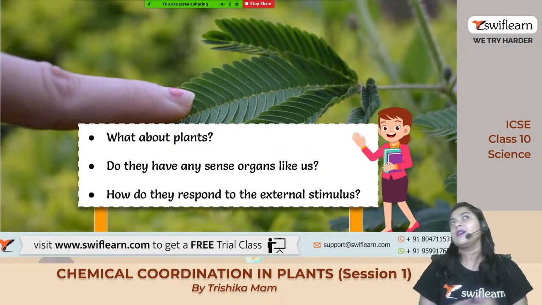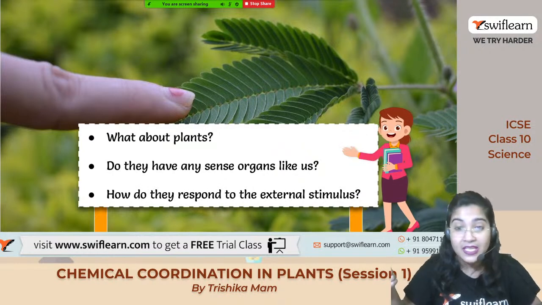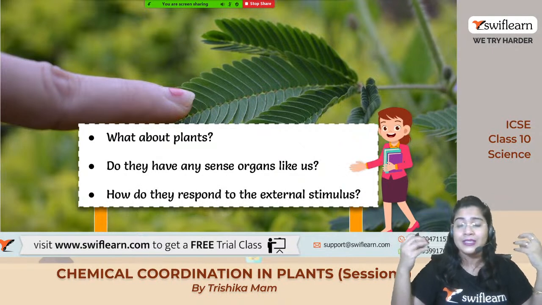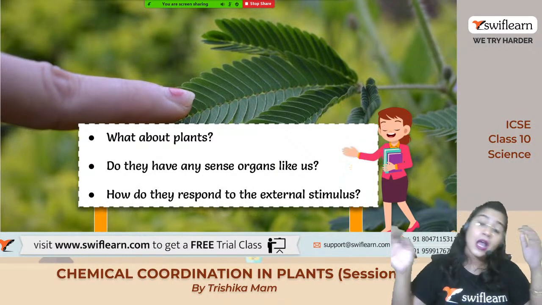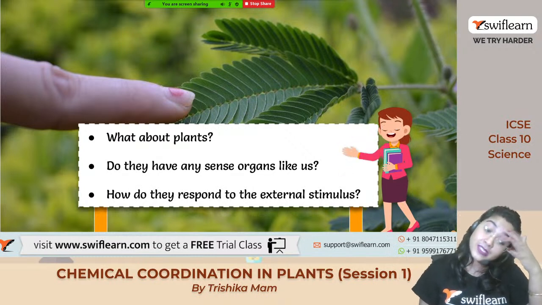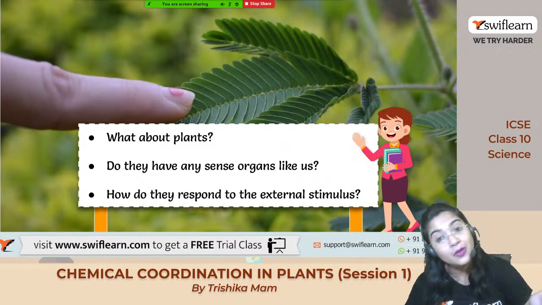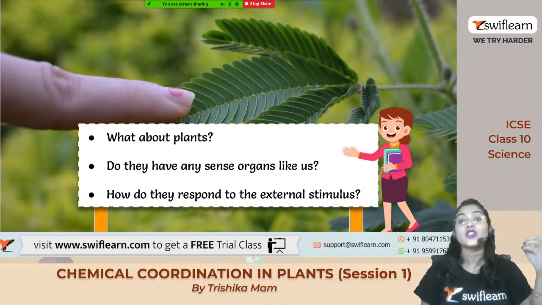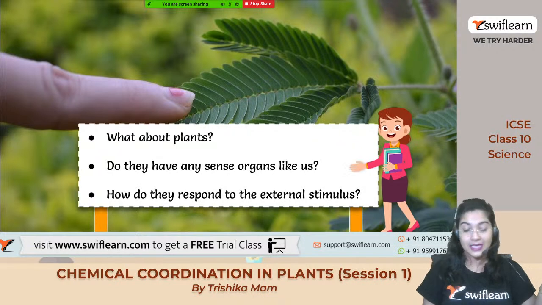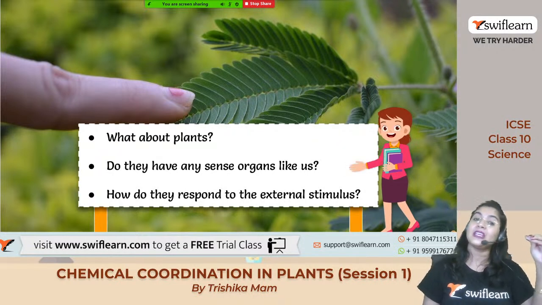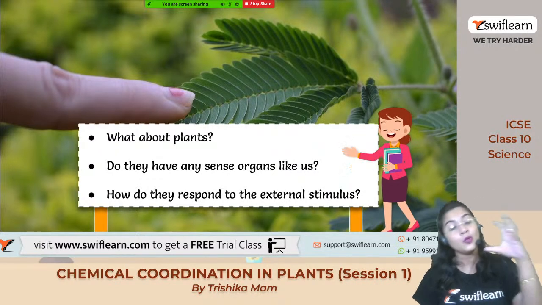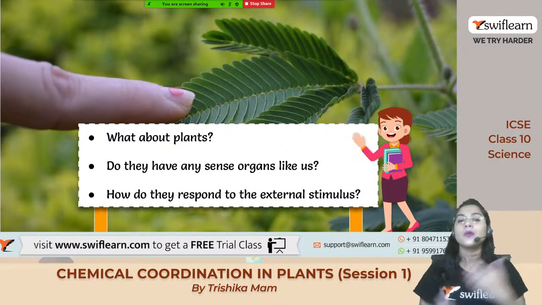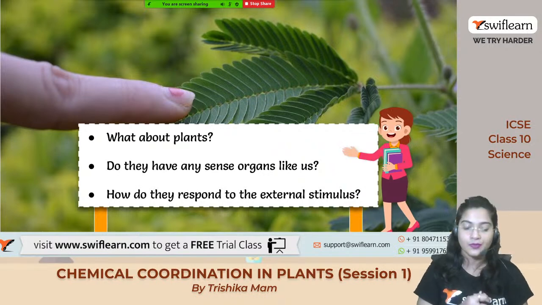So, in case of the plant, do they have the sense organ? No, they don't have the eye, ear, hair, like a tongue or skin or anything, right? How do they respond to the external stimulus then? Something will be secreted from their body, some special type of thing should be there within their body. तो ये special type of thing क्या है? Yes, the special type of thing is the specialized cells, and the group of cells will secrete the different hormones which will help in coordinating all the functions of their body.